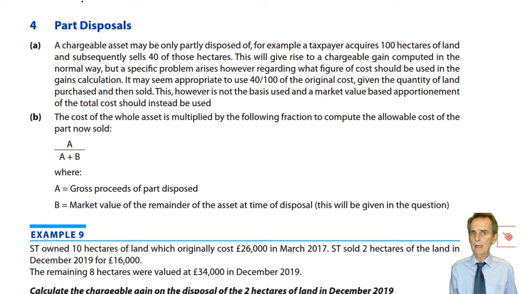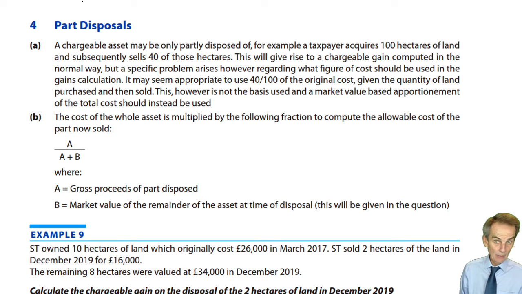What would also mean is, out of the total cost of the entire asset, if we've now expended this amount on this part disposal, then whatever remains is the amount of cost to use on any subsequent disposal of the remainder of that asset. We need a rule. Let's have a little look again at the notes now and hopefully understand what they mean.